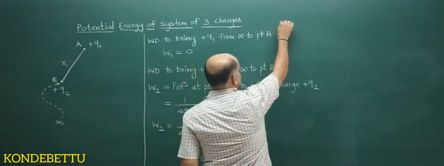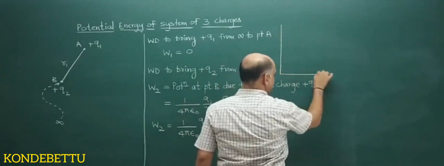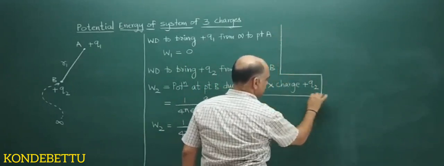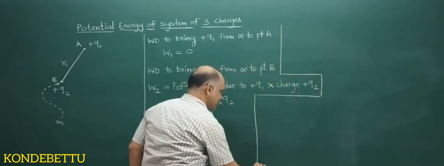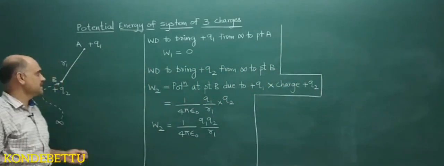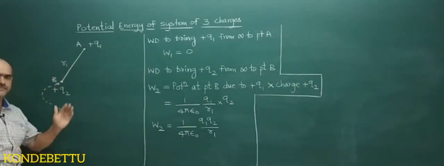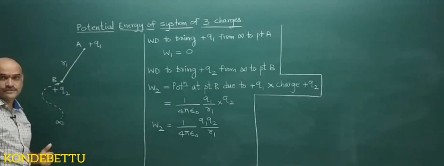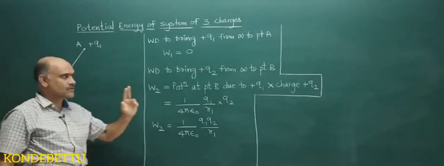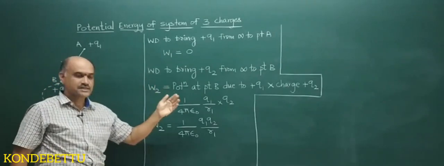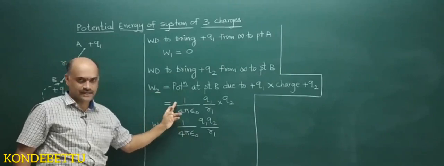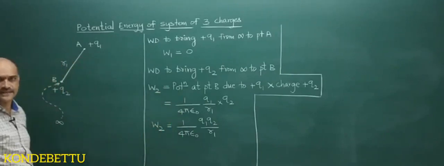Now similarly, we will take the third charge. That is, I am bringing plus Q3 from infinity to point C. Even you may take minus also, but potential is a scalar quantity. So if you take the charge negative, here you should take negative. That care has to be taken.